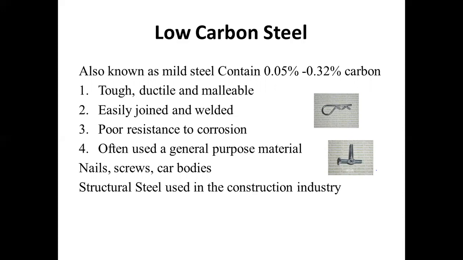Low carbon steel is a tough, ductile, easily jointed and welded material, with poor resistance to corrosion. It is often used as a general purpose material, like nails, screws, and car bodies. In these, low carbon steel is used. It is also used as structural steel in the construction industry.